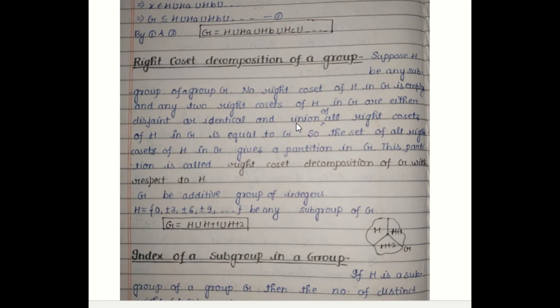In the next theorem, we have already shown that the union of all right cosets of H in G is equal to G. So by using all these properties, you can easily say that the set of all right cosets of H in G gives a partition of G. This partition is called the right coset decomposition of G with respect to H.